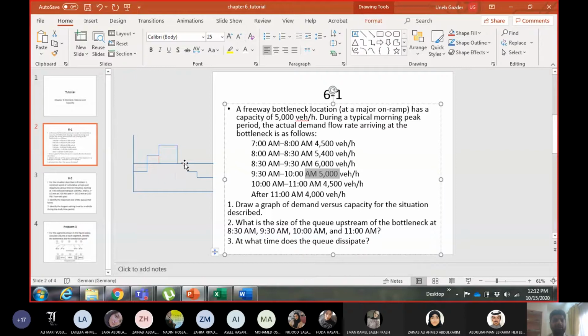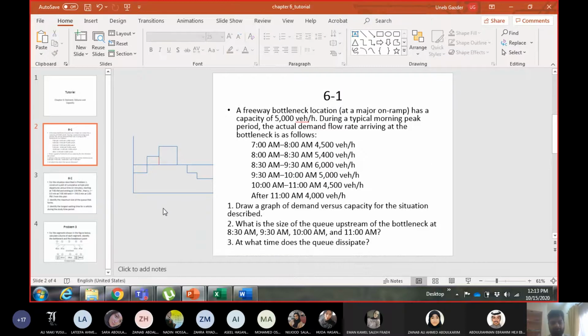So you can see again, if you look at it from the graph, how much area should I add between the demand and capacity? 0. See, no area. Demand and capacity lines are the same. So 0. Okay, so problem solved, right? I don't need to add anything. So till 10 a.m. the queue remains 1,200.